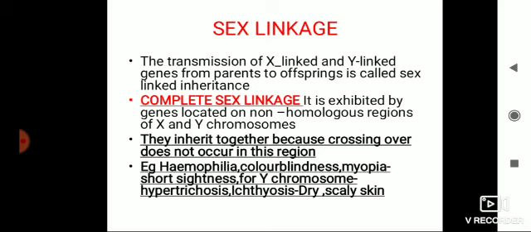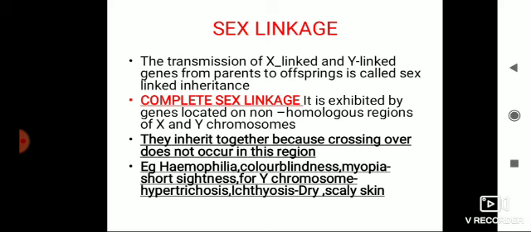So what is complete sex linkage? It is exhibited by genes located on the non-homologous region of the X and Y chromosomes. The word non-homologous is important because in the non-homologous region there is no crossing over. So the chromosome is not broken and the genes come directly into the newly recombined chromosome. So they inherit together because crossing over does not occur in this region. Example, hemophilia. What is hemophilia?